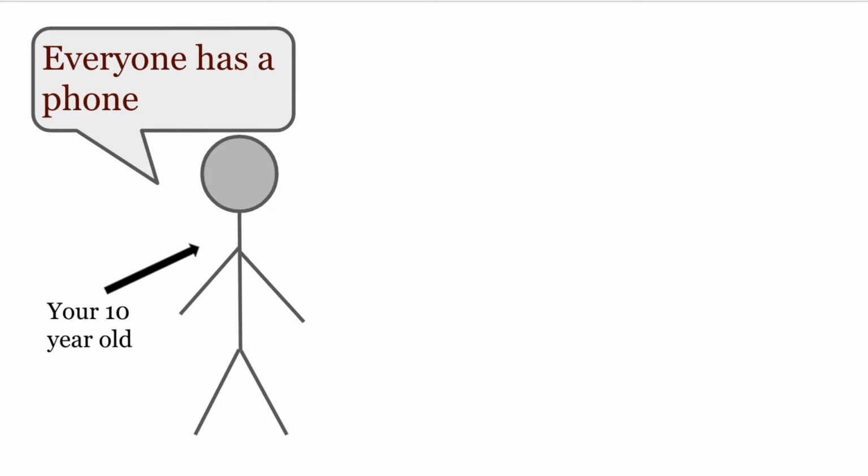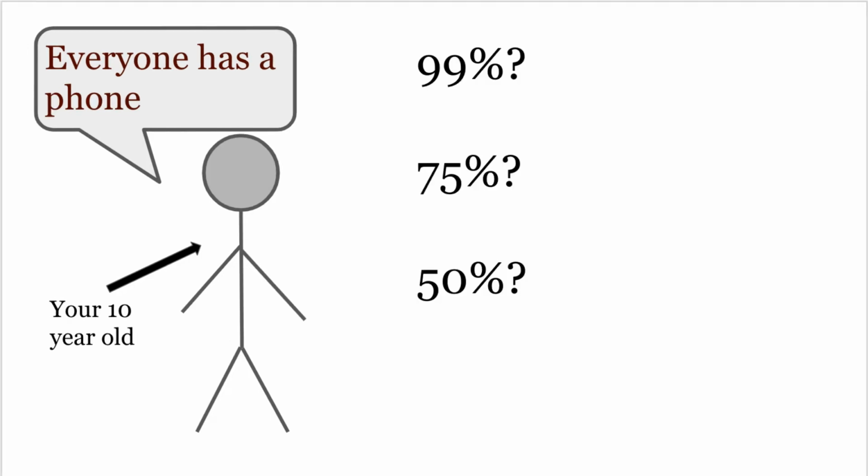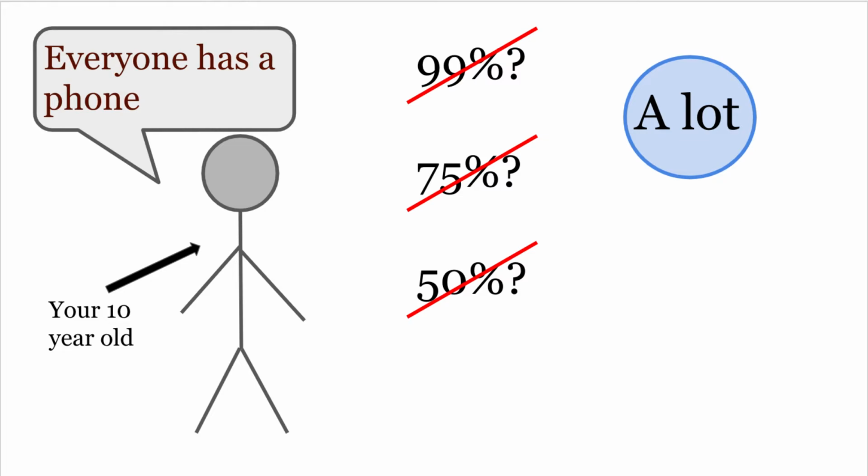Now, what does that mean? It probably doesn't mean that every single kid has a phone. So does that mean that 99% of the kids at school have a phone? 75%? Maybe 50%? The child claiming the exaggeration is an indicator to us that there was a large enough number of people to make an impact on them. But in the end, that's really all it amounts to. A large number of people. That doesn't tell us a number or a percent.